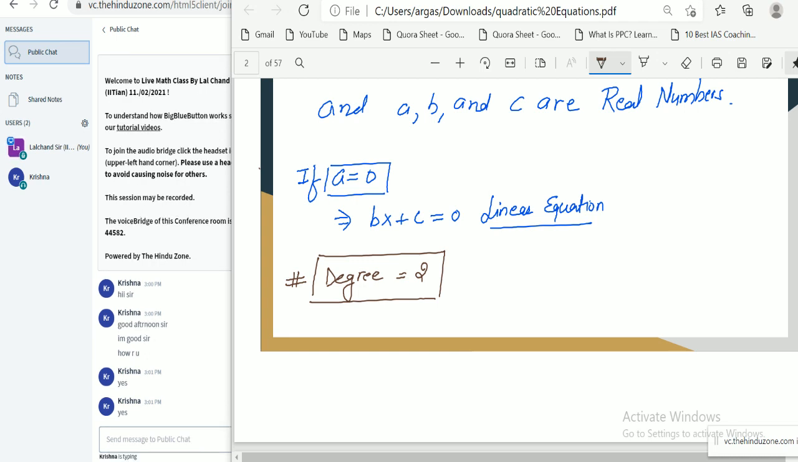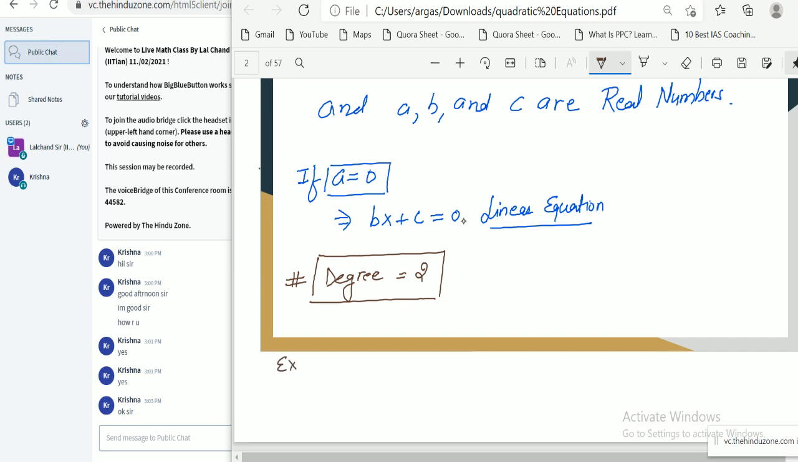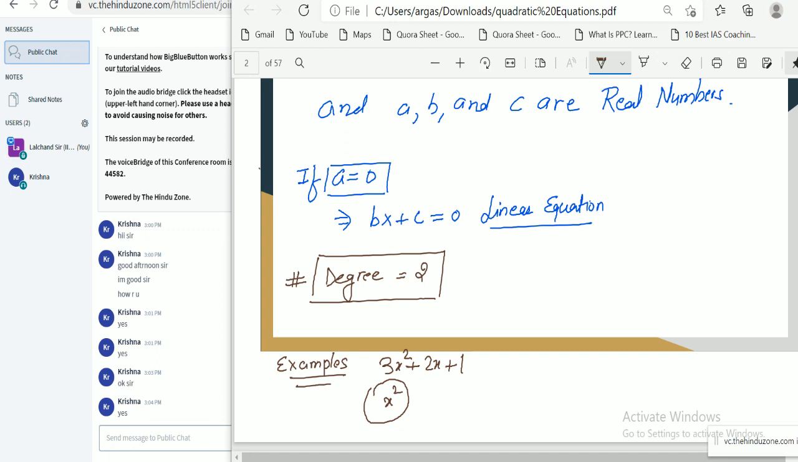If we write some examples of quadratic equations, some examples are like 3x square plus 2x plus 1. If I write simple x square, is this a quadratic equation or not? Yes, because the highest power should be square. This is a quadratic equation. These are some simple examples of a quadratic equation.